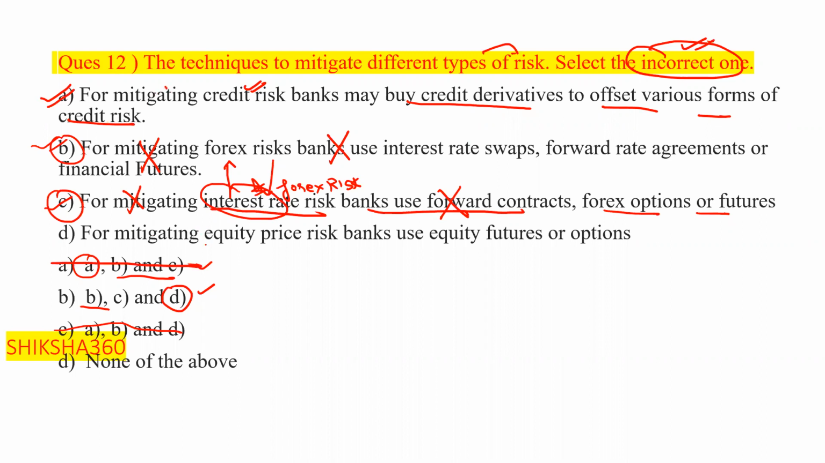Last one: for mitigating equity price risk, what will the bank use? Equity futures or options. So this is also correct, and this one is also not the answer. So we will move towards option D, that is none of the above.